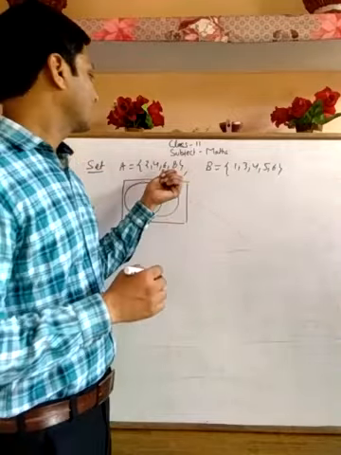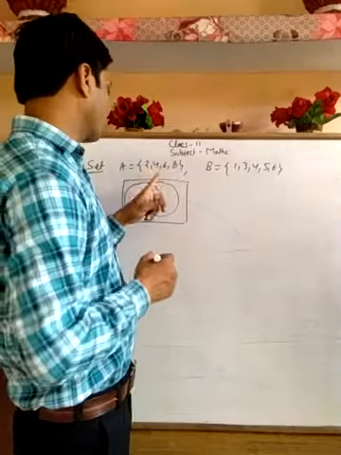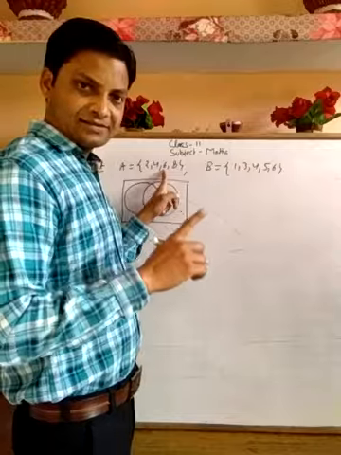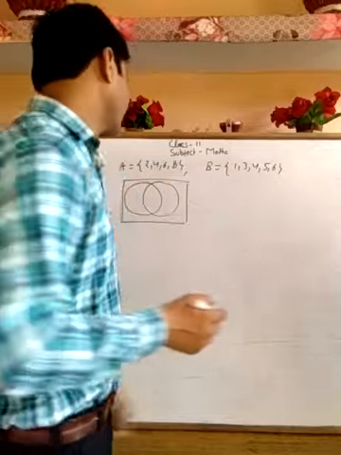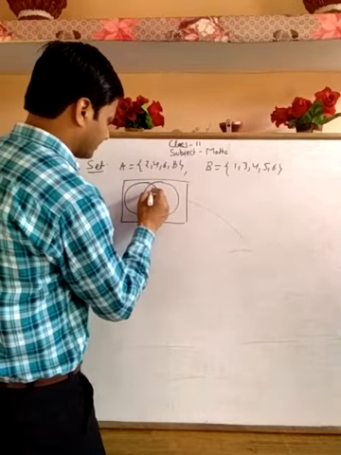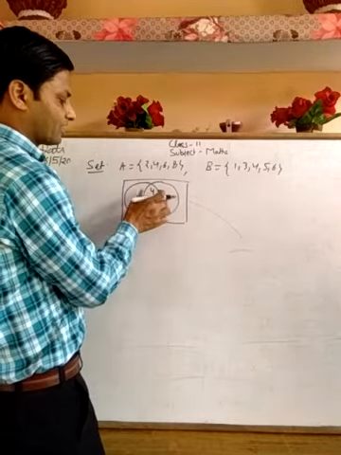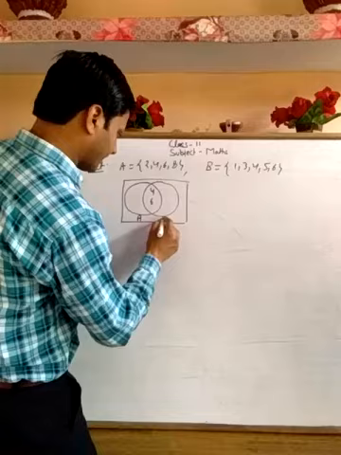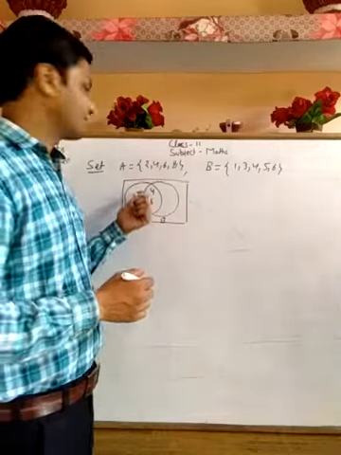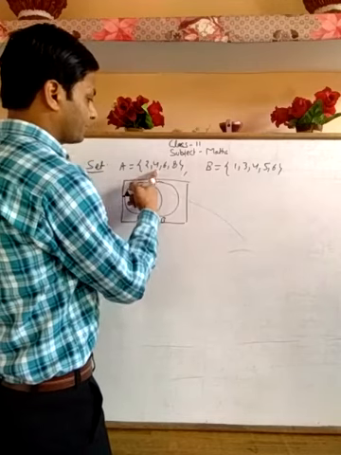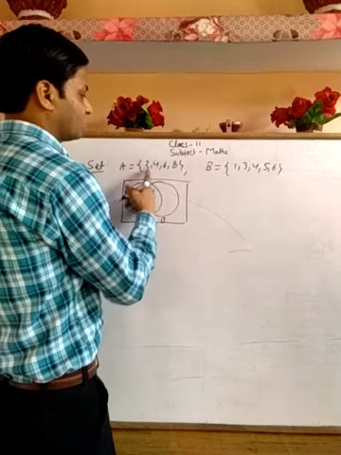First of all, we will find the common elements. What are the common elements? 4 and 6. They are in set A. 4 and 6 are also in set B. So we will put 4 and 6 in the common part of sets A and B. The rest of the elements we will mention separately. So 2 and 8 we note in set A. The rest of the elements we will note as well.